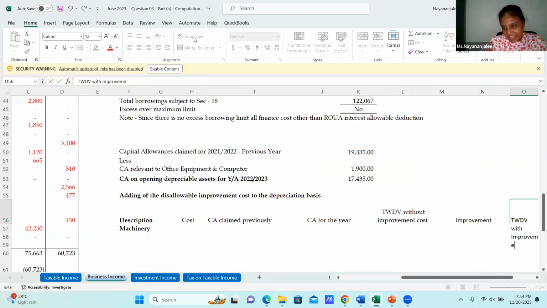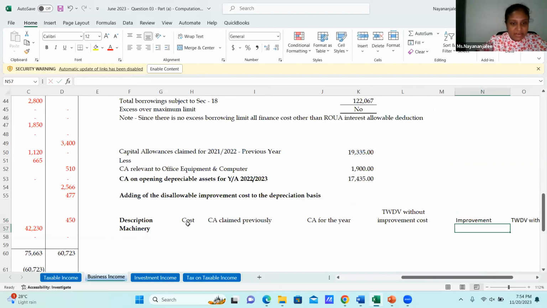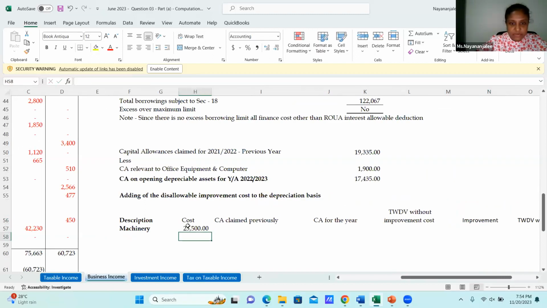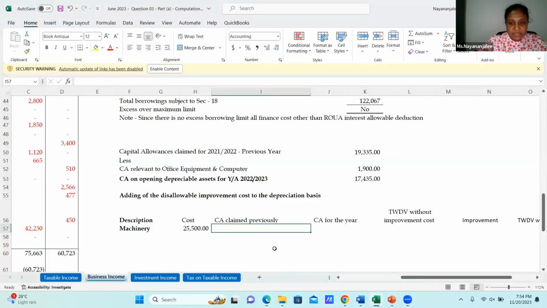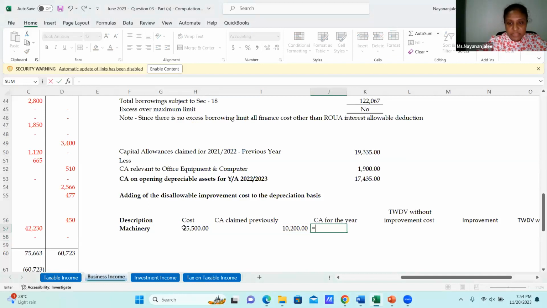This is the entire adjustment. And the cost is 25.5. And the claim previously, again I forgot, it was a 2021 purchase. Then 2021, 21, 22, for 5 into 2 years, capital allowances given. Capital allowance for this year, 25.5 divided by 5, and my tax written down value is cost minus claim previously plus this year.